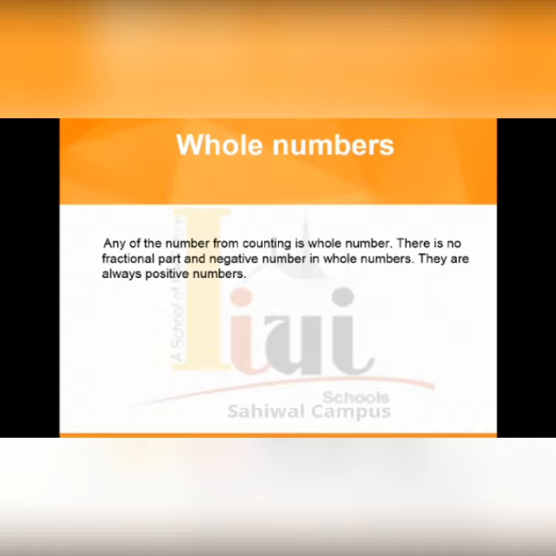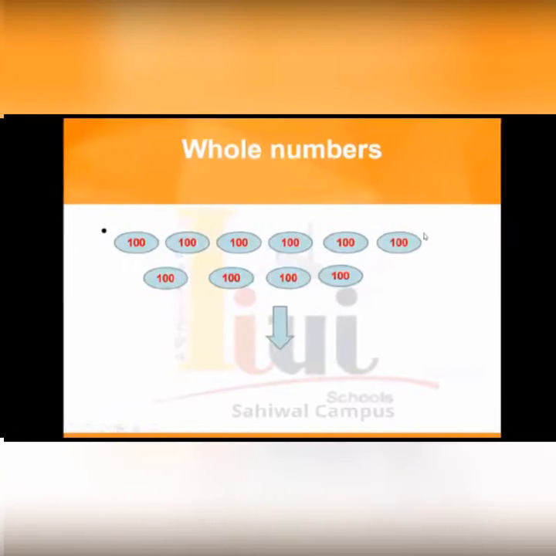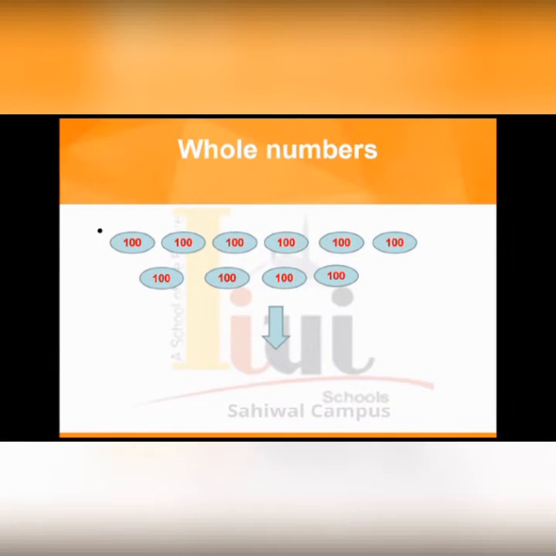The next thing is when you add 100 10 times, it gives you 1000.